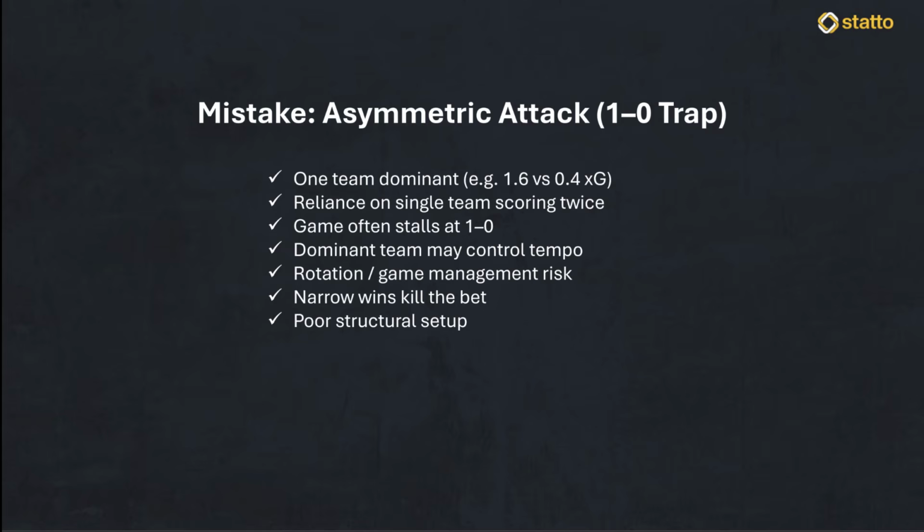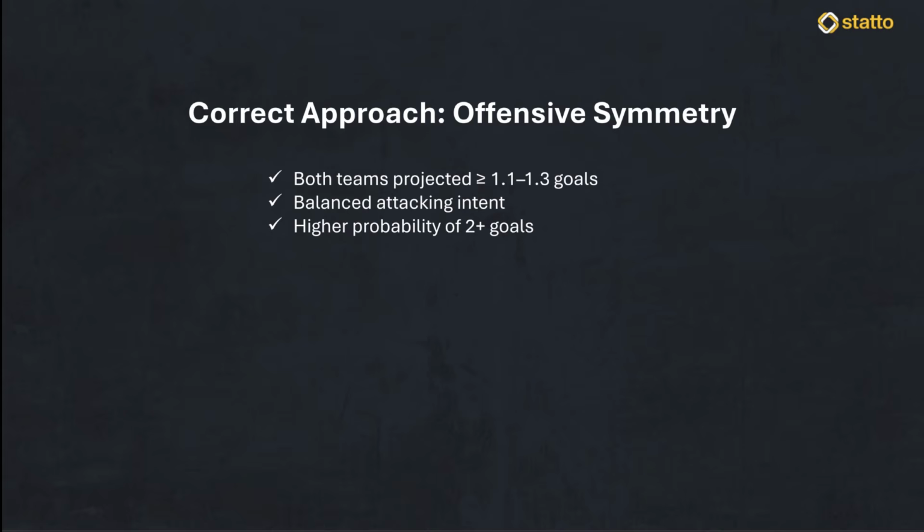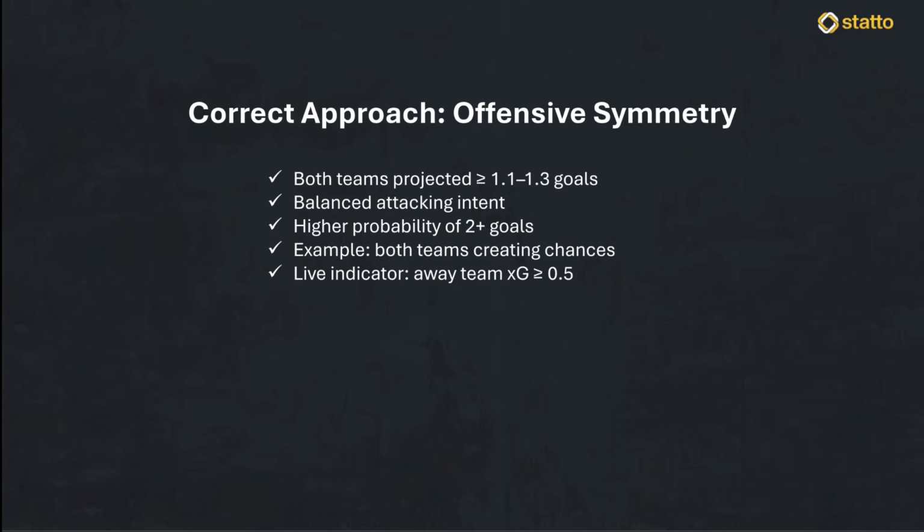And how you should approach this correctly is by looking for offensive symmetry. On the whiteboard, we want to see both teams projected to score at least 1.1 to 1.3 goals individually. This ensures that both sides have the tactical intent to contribute to the scoreline. Let's say you are watching a match where the home team is attacking, but the away team is also hitting dangerous counterattacks and has registered at least 0.5 expected goals in the first half. This symmetry widens the probability distribution and significantly reduces the risk of a single team shutdown ruining your position.